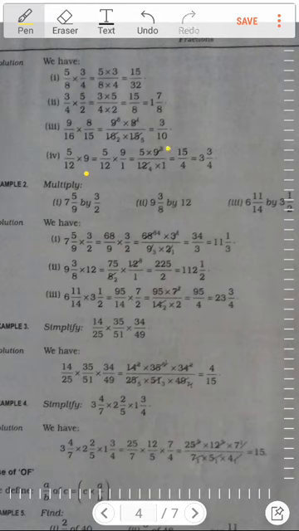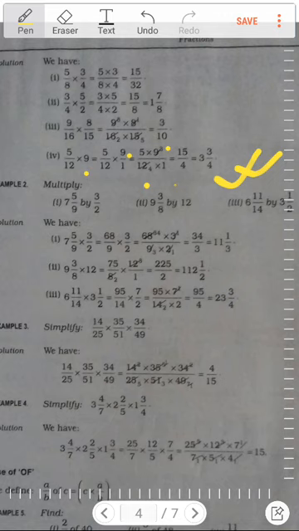Sorry, 3 is there. So 5 3s are 15, and below 4 into 1 is 4. So 15 by 4. It becomes 4 3s are 12 and 3 remaining, so 3 3 by 4 becomes the answer. So this is the way we will be multiplying.